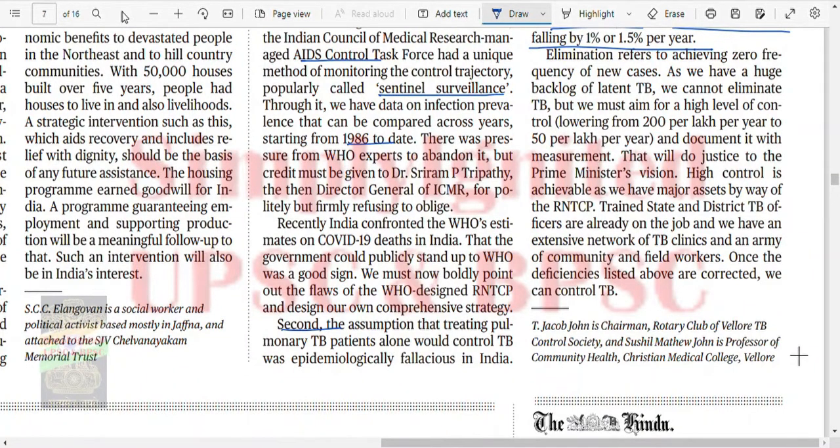Elimination refers to achieving zero frequency of new cases. As we have a huge backlog of latent TB, we cannot eliminate TB, but we must aim for a high level of control and document it with measurement. This will do justice to the Prime Minister's vision. High control is achievable as we have a major asset by way of RNTCP. Trained state and district TB officers are already on the job, and we have an extensive network of TB clinics and so on. Once the deficiencies listed are corrected, we can control TB.